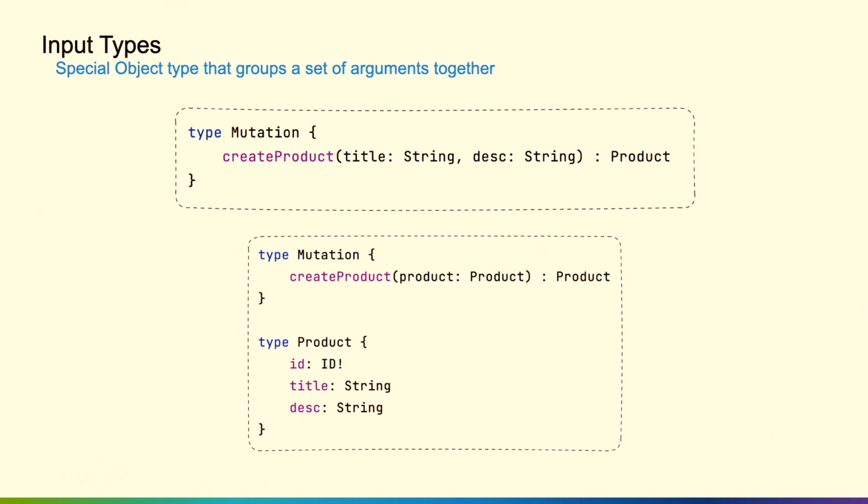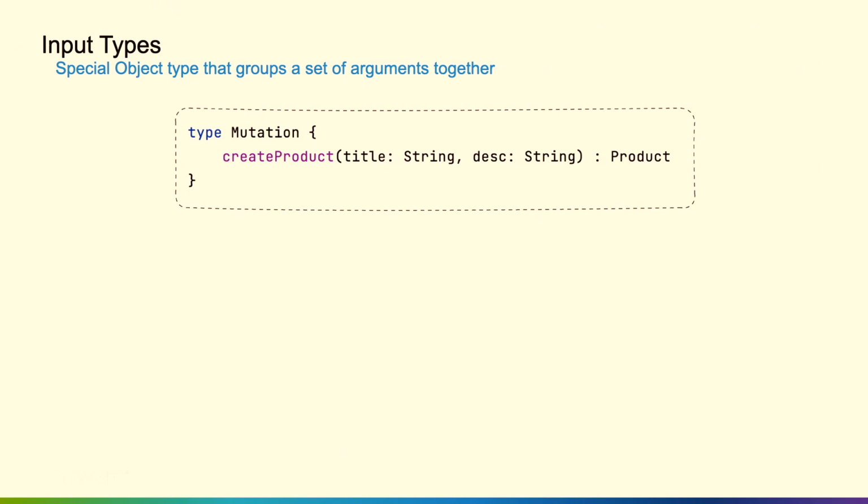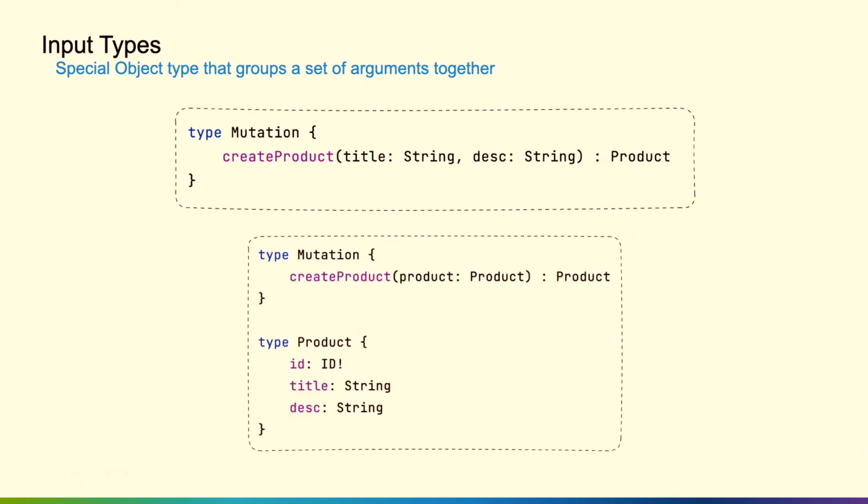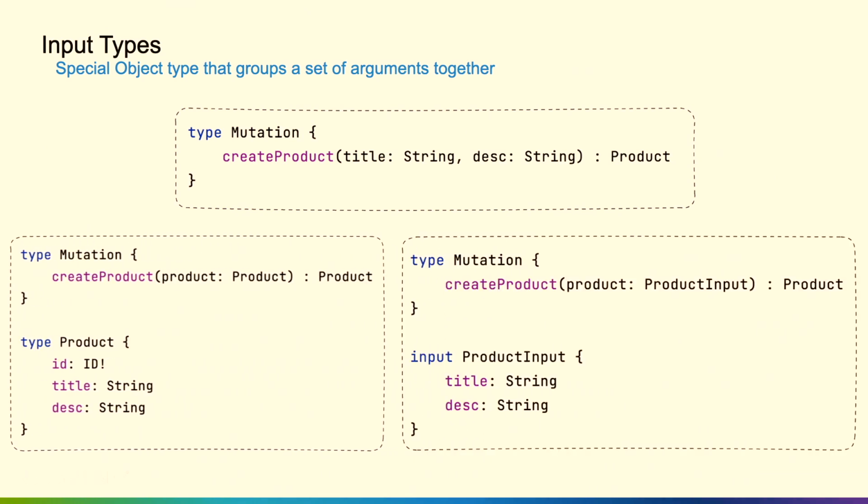The important part to note is those object types that we are creating, those are output types. They cannot be used as input as an argument in GraphQL. So whenever we want to pass an input in, we need to create something called an input type. And the way that we do that is by using the input keyword. So we have an input type called product input. And yes, it looks pretty similar to that, but now we can forge a different input type for different types of scenarios, right?